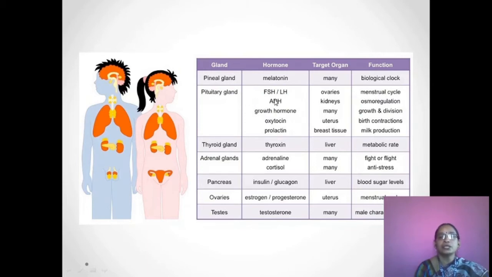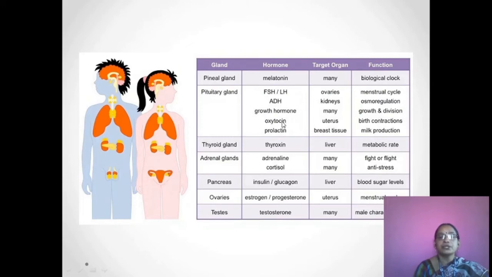The pituitary gland produces ADH hormone. Its target organ is the kidneys and its function is osmoregulation. The pituitary gland also produces growth hormone. It targets many of the organs and its main function is growth and division.